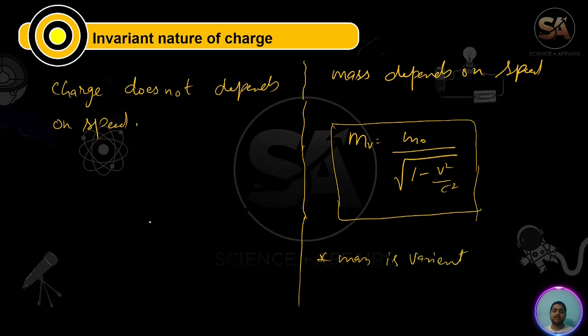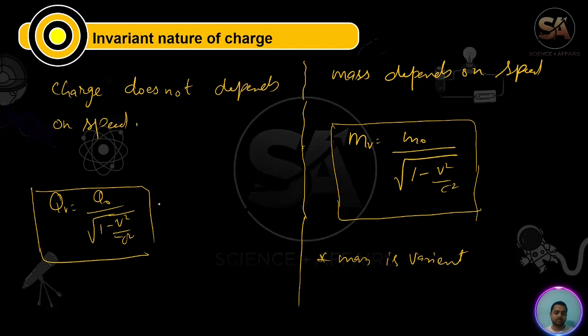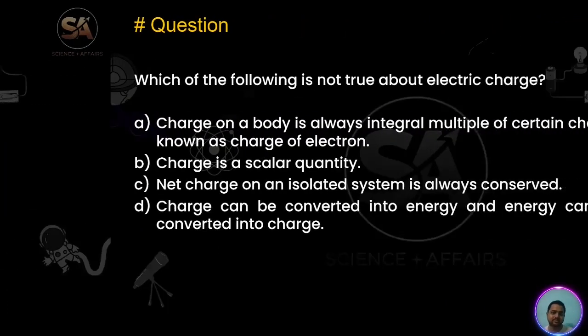And nothing like this happens, guys: Q equal to Q naught upon root under 1 minus v square by c square. This is not true. The mass relation is true, but this one is wrong. So remember this.